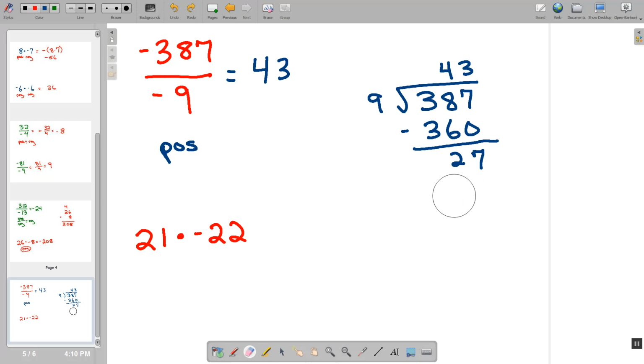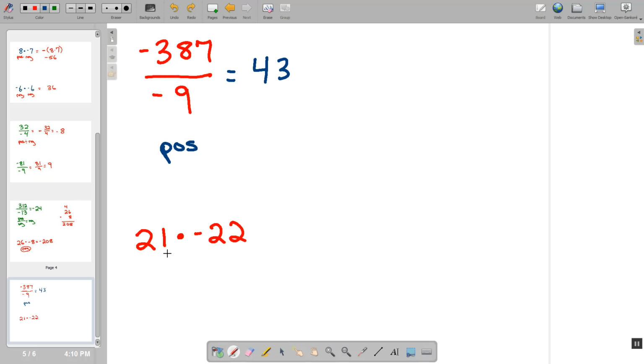For our bottom problem, it is a positive times a negative. Therefore, we are going to have a negative answer. So we end up multiplying 21 times 22, and we can ignore the negative until the very end of the problem. So in the ones column here, we're going to do 1 times 2, which gives us 2 in the ones column. We then take this 2 times this 2, but this is 2 tens. So 2 times 2 is 4 tens, or 40. So 2 times 21 is 42.